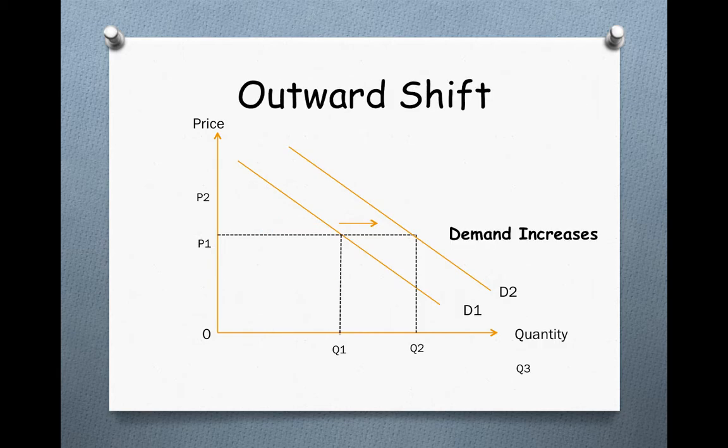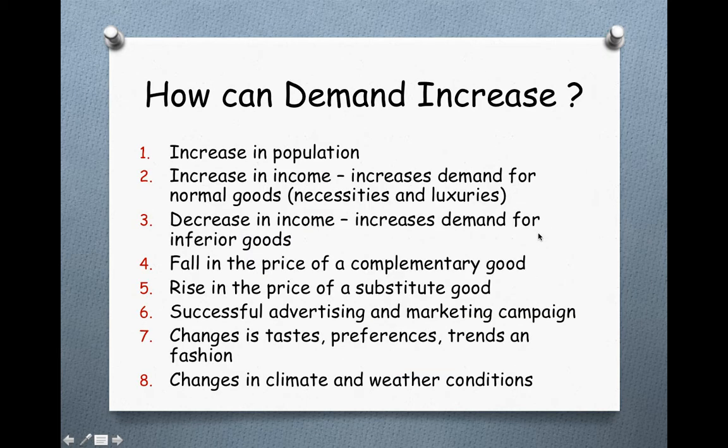Now let's first talk about an outward shift. If it is an outward shift, we see at the same price, the curve shifts outwards from D1 to D2. Now this causes the quantity to increase. Therefore, we consider this as an increase in demand, or the demand increases. Now, what kind of factors would cause demand to increase in an economy? Goods and services will see an increase in demand if the population increases. Let's say you were a family of 2 and then you have 3 more children coming into your family, the population of your family has increased.